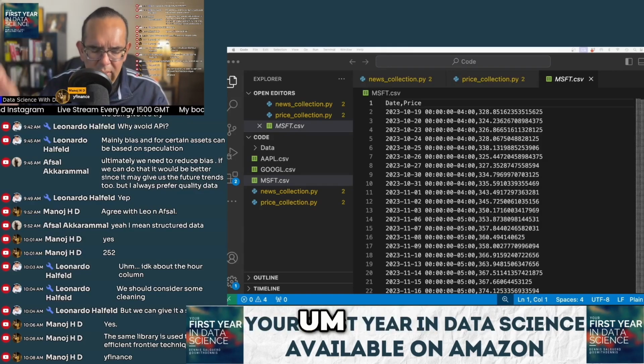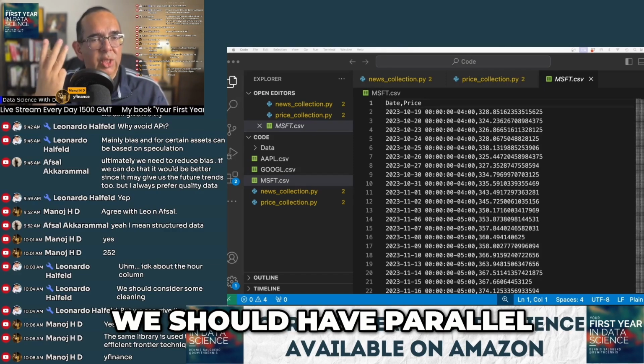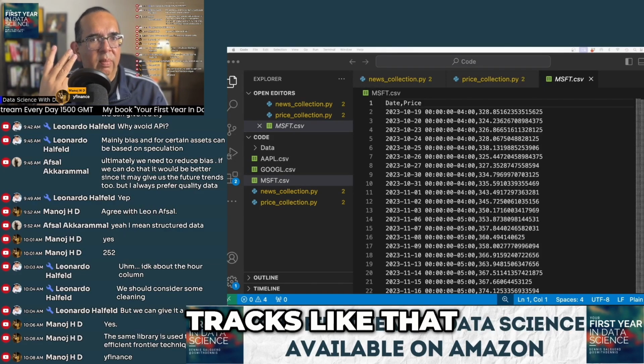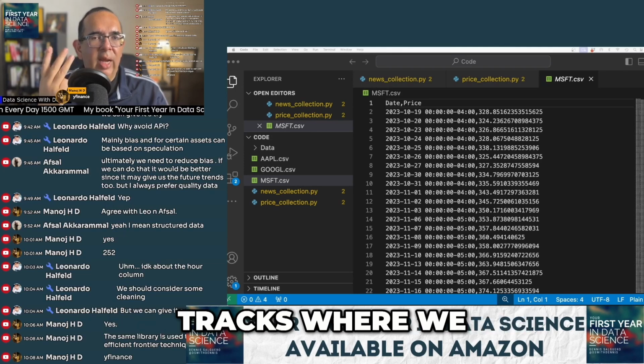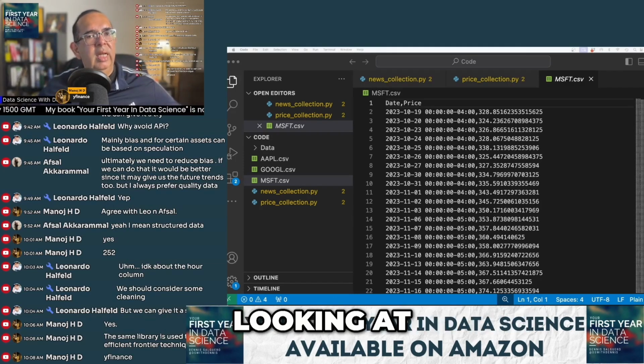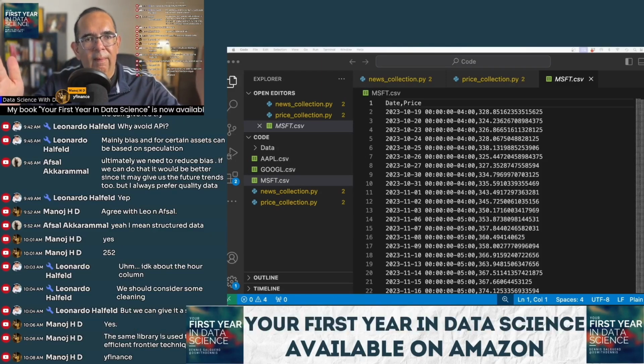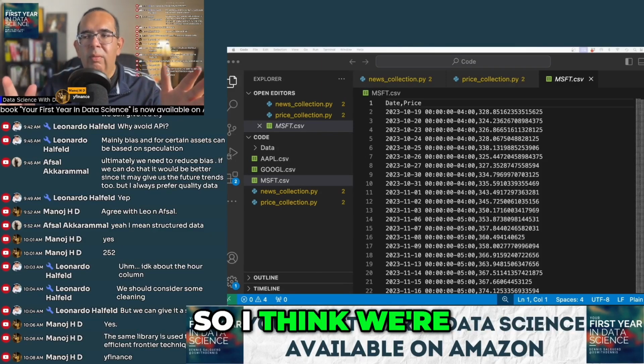Gotcha. Okay. But it sounds like we're on our way here for 3 different models, which is great, right? We should have parallel tracks like that. We should have parallel tracks where we can go back to the client and say, hey, look, this is what we're looking at. This is the champion approach. This is why we're recommending it, right? So I think we're on the right track here.